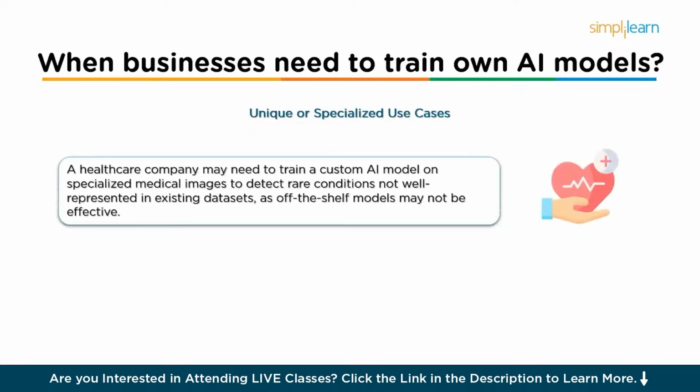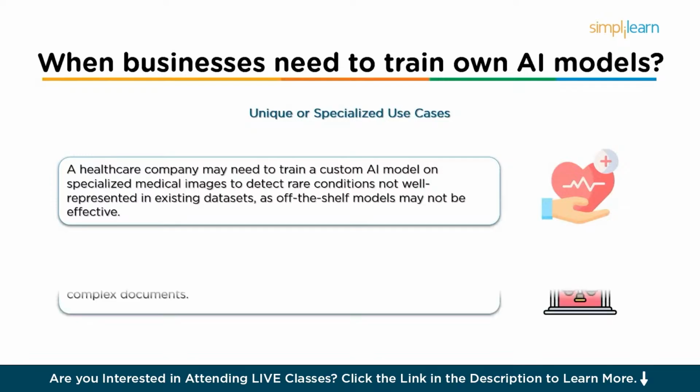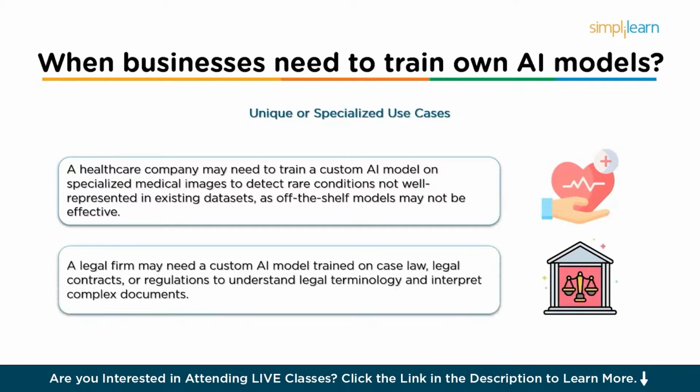For example, a healthcare company may need an AI model that can analyze medical images for rare diseases or conditions that are not well represented in existing public datasets. Off-the-shelf models trained on general medical images might not be effective in detecting these rare conditions. So the company would need to train its own model on specialized medical image data. Next, a legal firm might need an AI model that can understand the nuances of specific legal terminology or interpret complex legal documents, requiring training on a dataset composed of case law, legal contracts, or regulations.